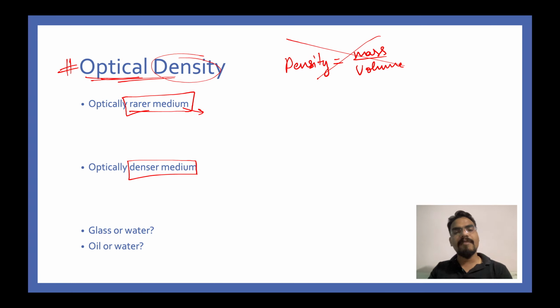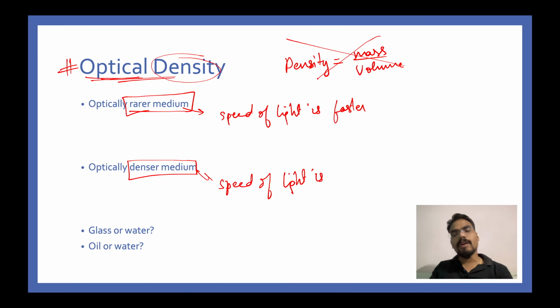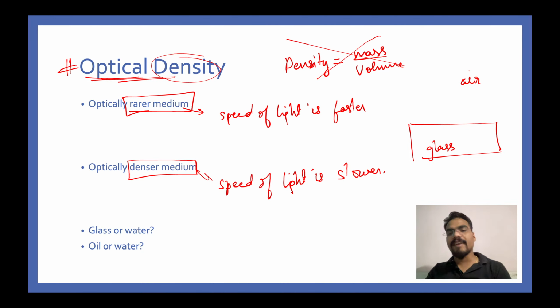Now a rarer medium is one in which the speed of light is faster. In a denser medium, the speed of light is slower. I'll give you one example and you will be able to understand this. Let's say this is glass, and let's say this is air. If light is traveling in air with speed v1, what do you think its speed is as compared to when it is traveling through glass with speed v2? Let me know in the chat box. I'll give you the answer after a while.